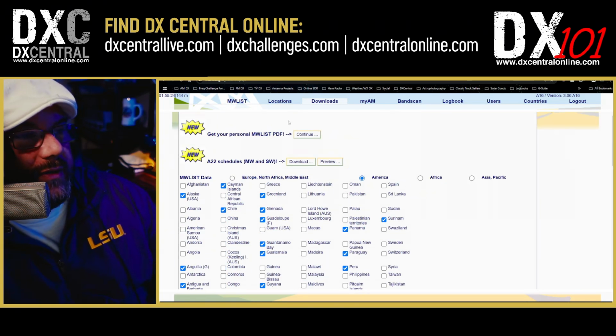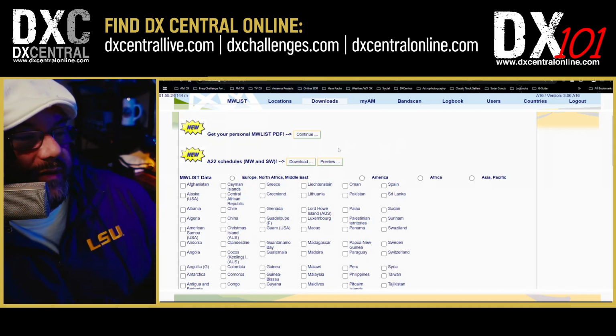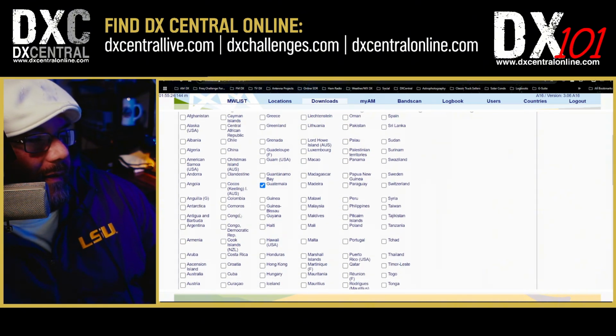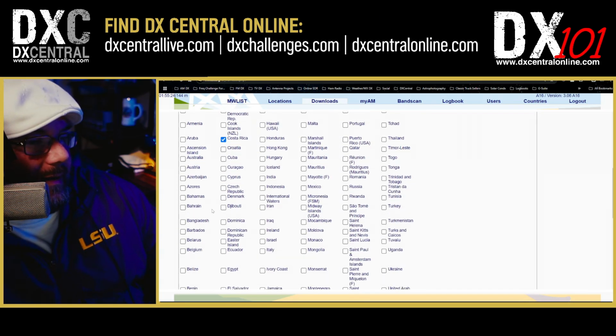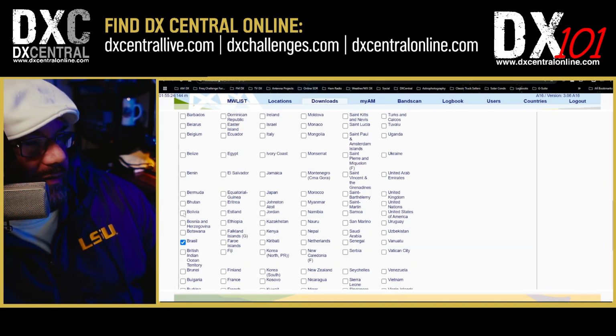The other way you can do this as well, I'm going to click on Downloads here to refresh it with a fresh screen, is just to choose the ones that you want. So let's just say, for instance, I want Guatemala because I only have one station down there. I'm really looking for Costa Rica because I don't have them yet. I want Brazil. I'll get Brazil. I also want Bolivia.